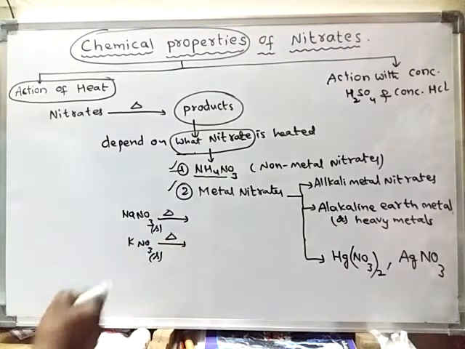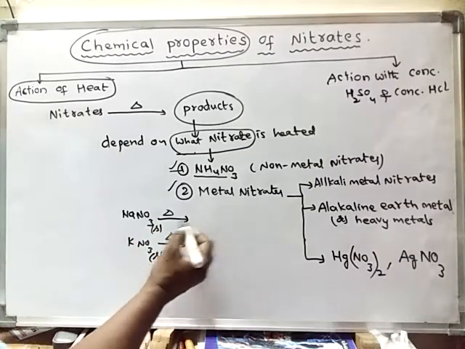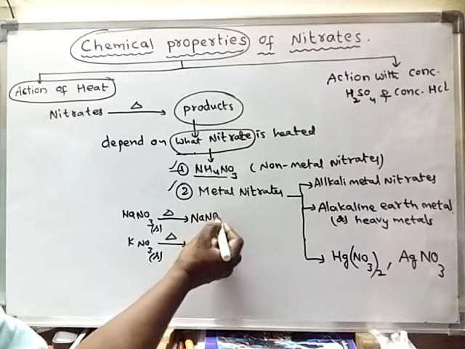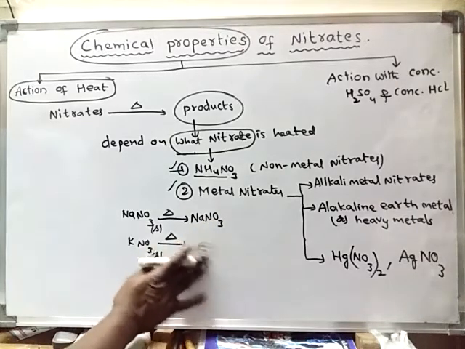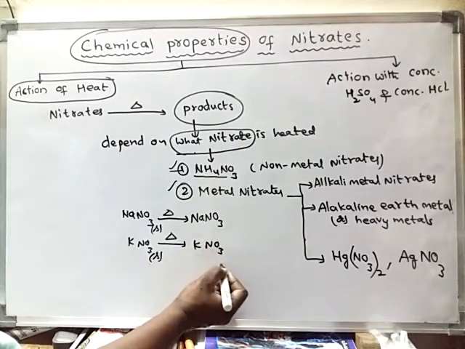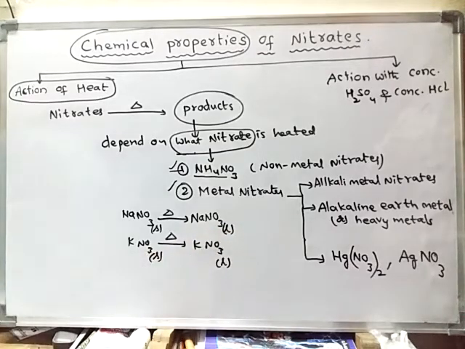Upon heating, they initially melt. So solid sodium nitrate will melt and form liquid sodium nitrate, and solid potassium nitrate will convert into liquid potassium nitrate. So this is the first step: upon heating these two substances, they melt.